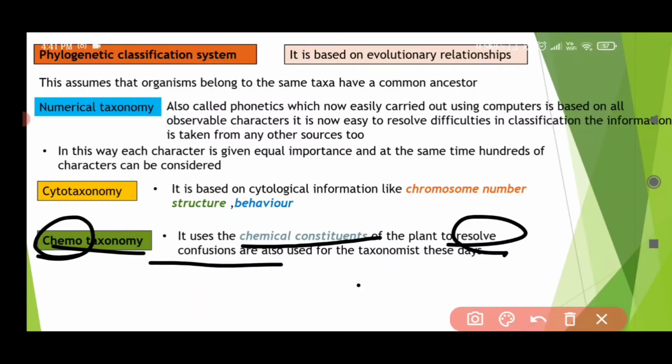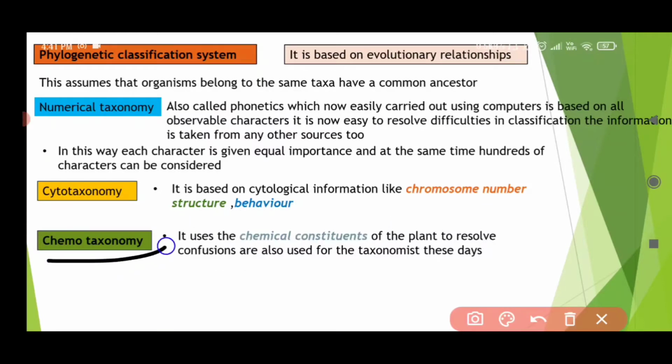To resolve confusions, we use chemical constituents, so it is called chemotaxonomy. In chemotaxonomy, to classify the organisms, the taxonomist, meaning the scientist that deals with taxonomy, uses chemical constituents of the plant to resolve the confusions and difficulties in classifying the organisms.